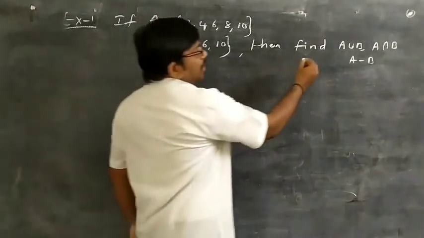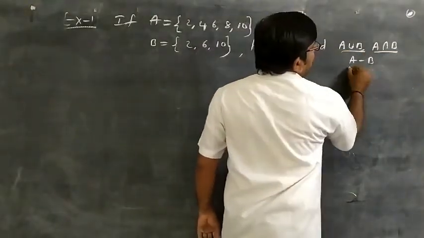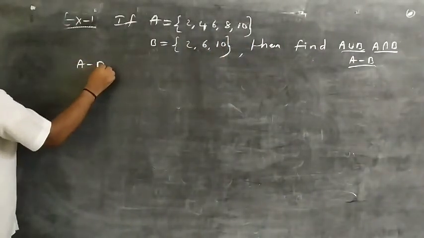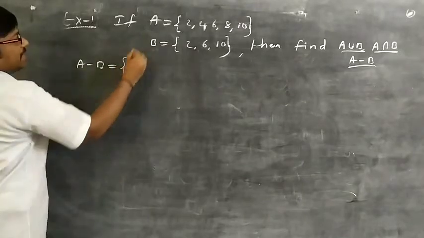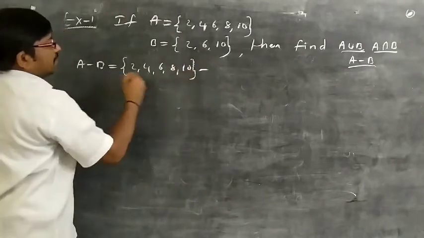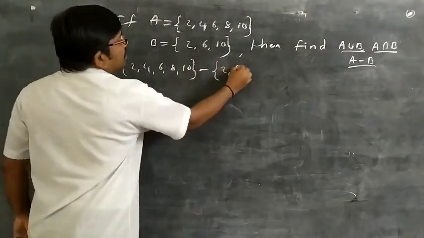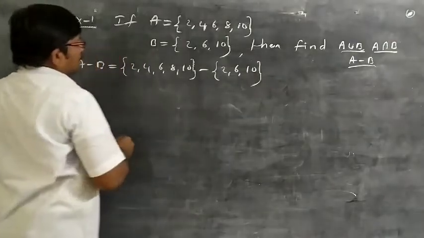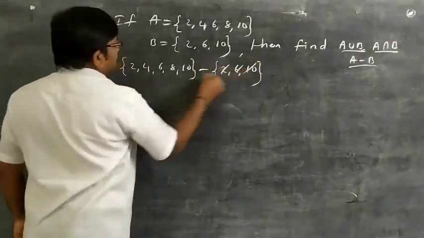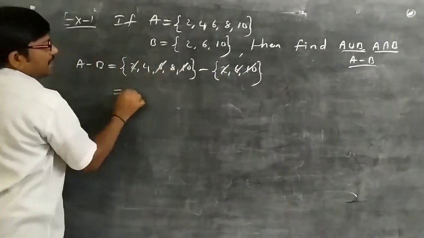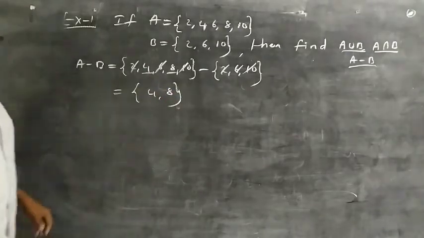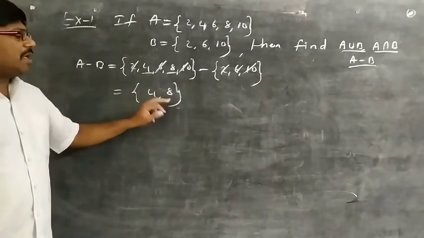Next, A union B and A intersection B are completed. Now A minus B. A is {2, 4, 6, 8, 10} minus B, which is {2, 6, 10}. Now subtract B from A. After subtracting 2, 6, 10, the remaining are 4 and 8. So A minus B is equal to {4, 8}.